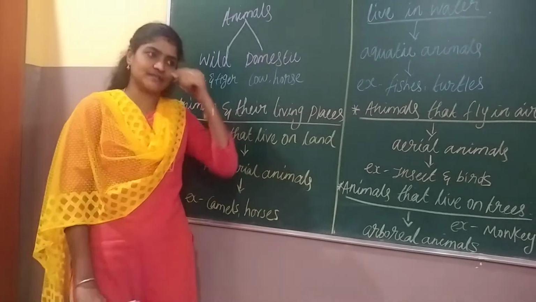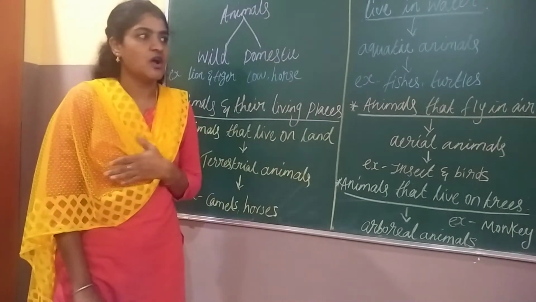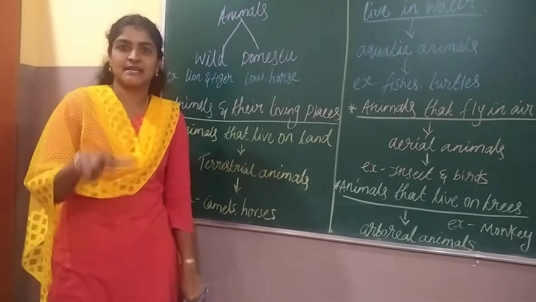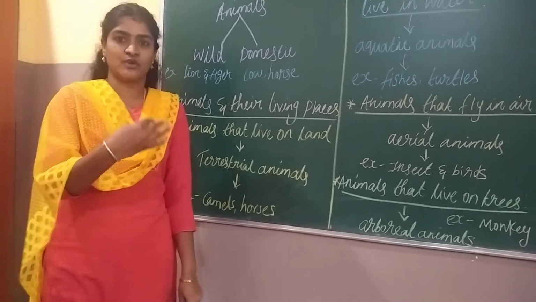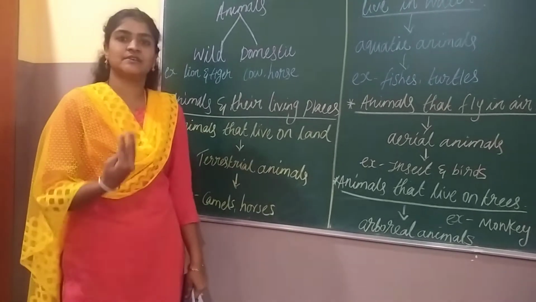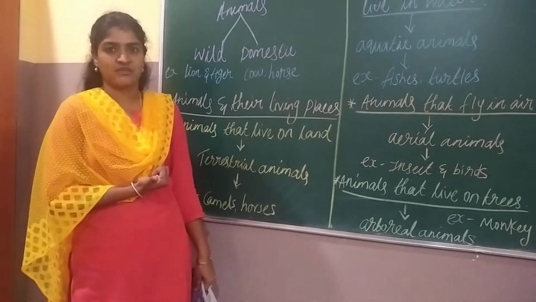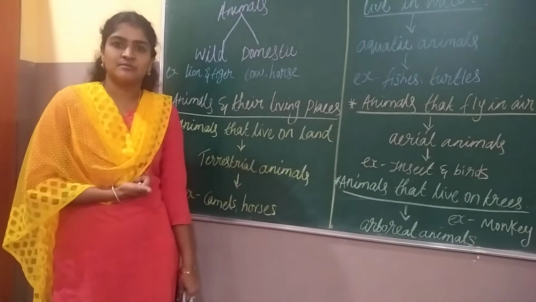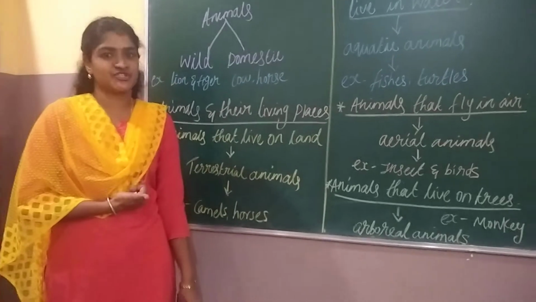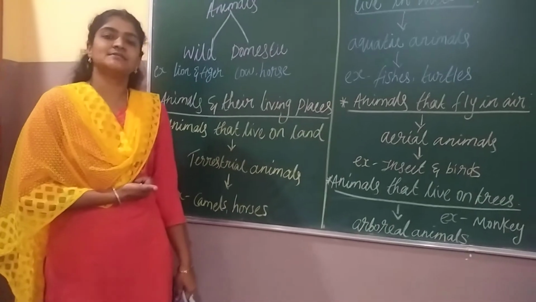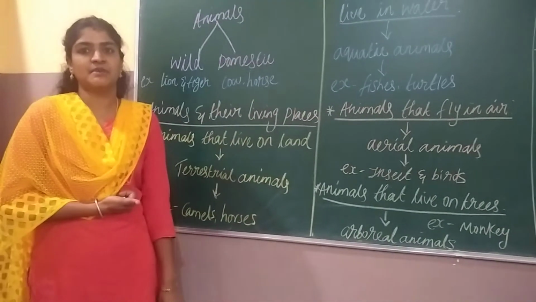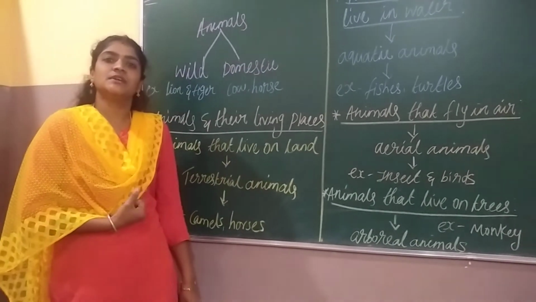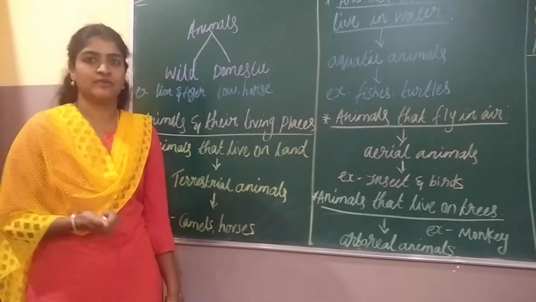And the next type is the domestic animal. We make it grow as a pet in our house. For example, if you keep a dog at home, a stranger will get scared to enter the house. Like that, there are benefits because of the domestic animal. Also for the domestic animal, we give proper food and shelter. And a few animals like camels and horses are there in the surroundings of our house, right? So they are helpful to carry heavy loads.